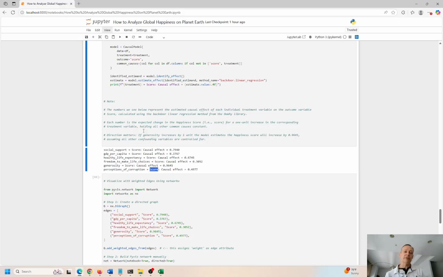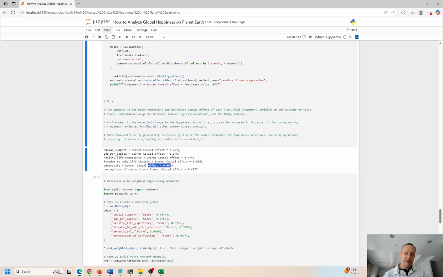So what do these numbers really mean? The numbers that we see below represent the estimated causal effect, or the cause and effect of each individual treatment variable and the outcome variable, right? So the outcome is the happiness score, and the treatment, or the inputs, are all the other features that you saw. Each number is the expected change in the happiness score. For instance, 0.9645 is the highest result right here. So if you increase generosity score by a factor of 1, the impact on the happiness score would be 0.9645. So it's pretty close to a one-to-one effect.